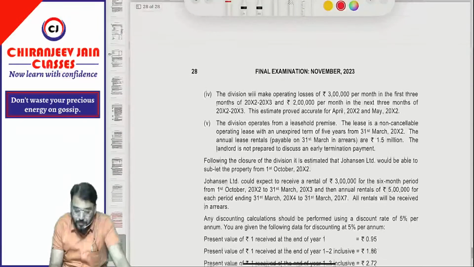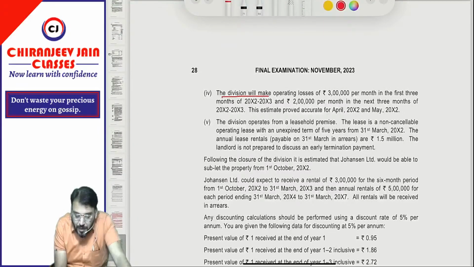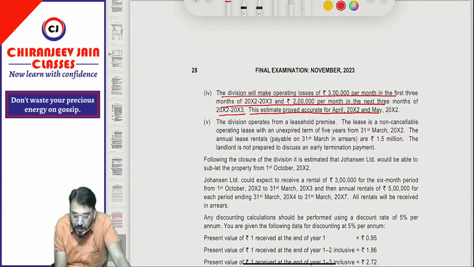Understood? Yes, sir. The division will make operating losses of 3 lakh per month in the first 3 months of 2002-2003 and 2 lakh per month in the next 3 months of 2002-2003. The estimate is provided accurate of April and May.